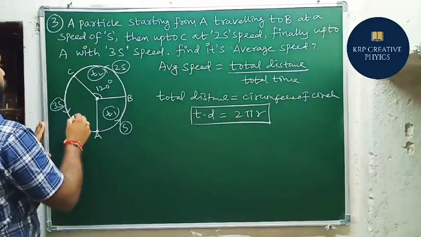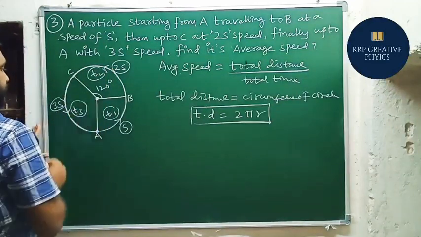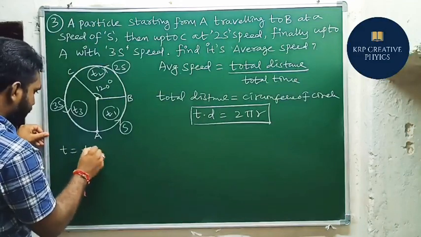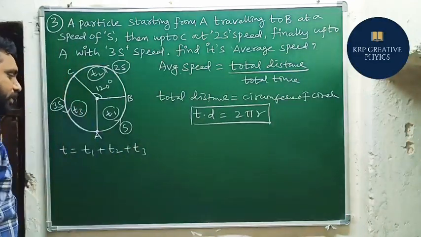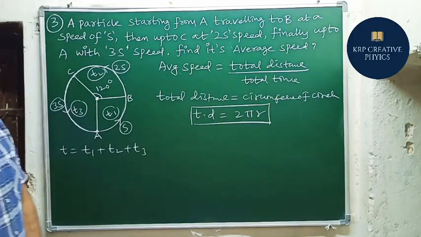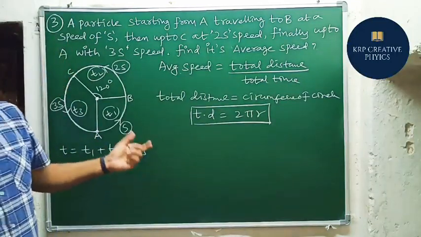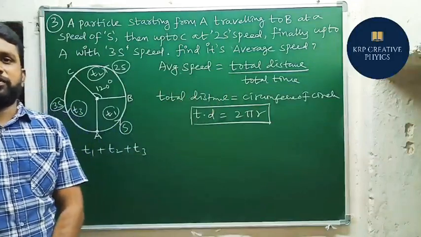To travel from C to A, time is considered as T3. So what is the total time? Total time equals T1 plus T2 plus T3. We need to find the total time with the help of this principle, and after getting the total time, substitute that value in the given principle. So that is the method.